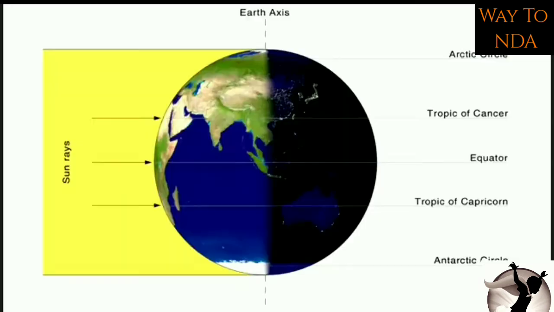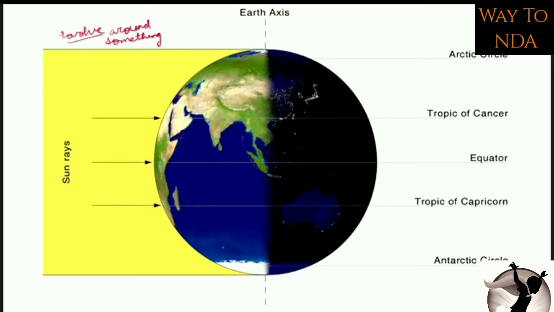So let's start. First, we know that we have the earth, and this earth is revolving around the sun. So what is the basic difference between revolution and rotation? To revolve means to revolve around something. If an object is revolving around another object, that is called revolution.